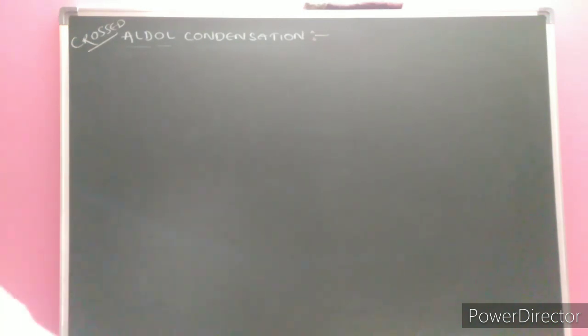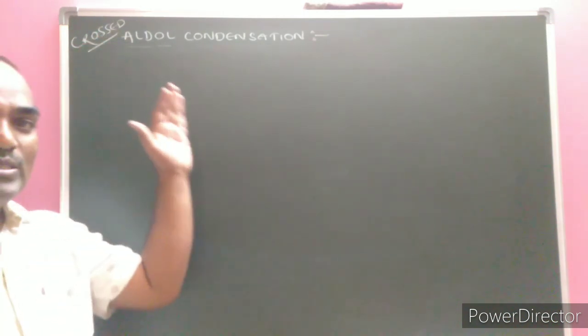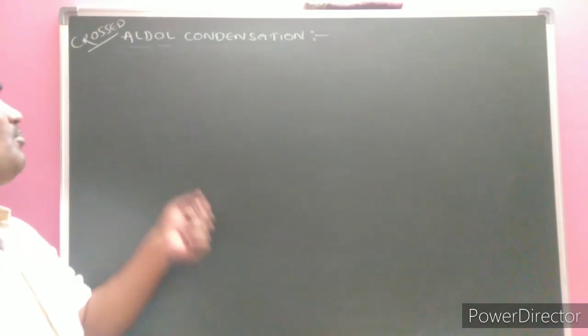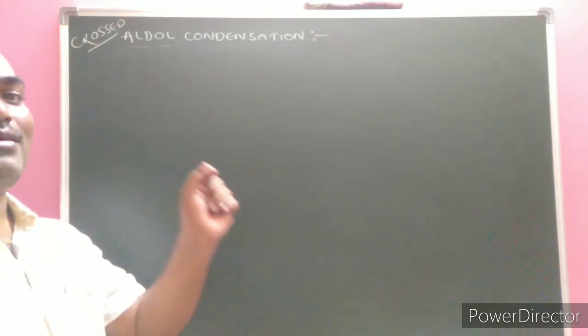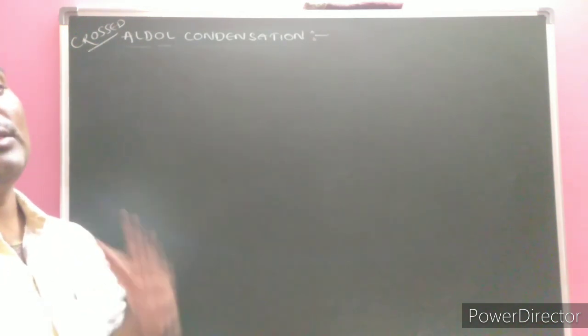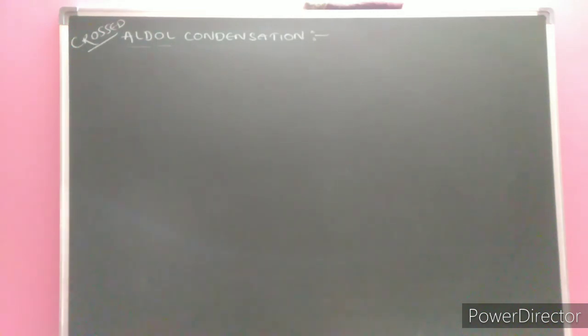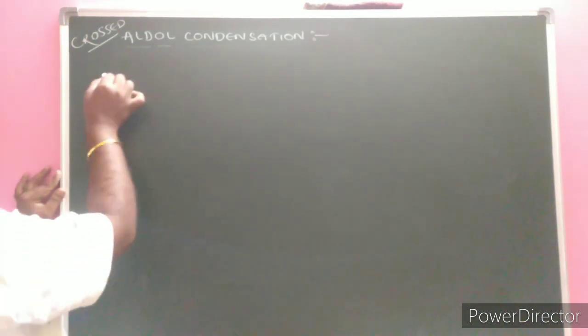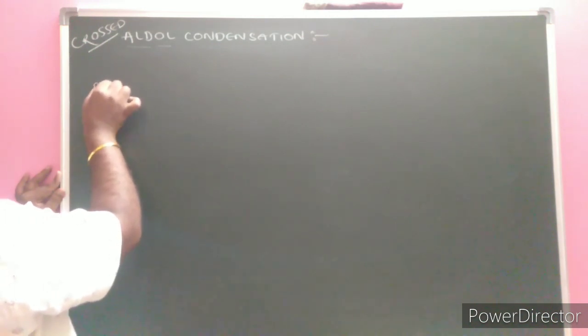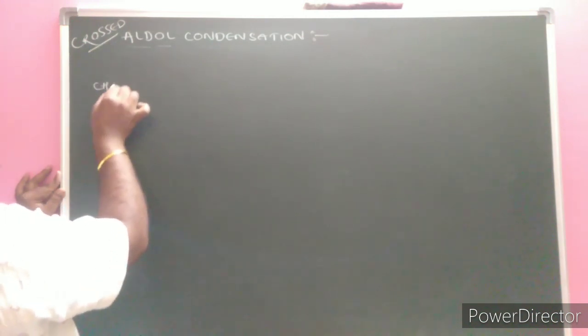But if the aldol condensation takes place between 2 different carbonyl compounds, we call it crossed aldol condensation. In crossed aldol condensation, one may participate with the alpha hydrogen, another may be an aldehyde or ketone. Mixed is also called crossed.